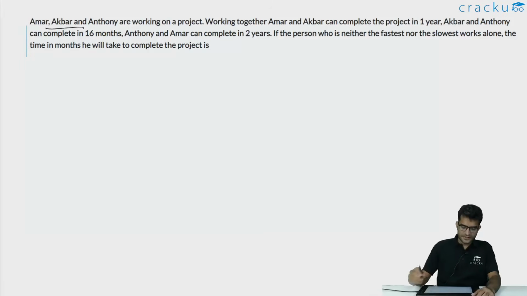In this question, we are told that there are three friends, Amar, Akbar and Anthony, and they work together to finish a project. If Amar and Akbar are working together, they finish a project in 1 year, that is in 12 months.